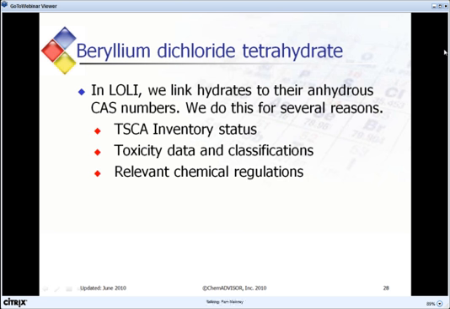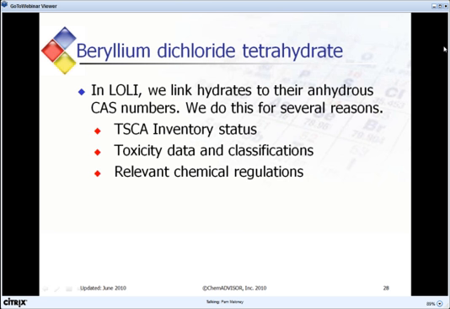As Rachel already mentioned, we link hydrates to their anhydrous CAS numbers. We do this for several reasons. We do it to assist customers with determining the TSCA inventory status of a hydrate. Many country chemical inventories, like the U.S. TSCA inventory, do not list hydrates, but they consider a hydrate to be listed if its anhydrous version appears on the inventory.